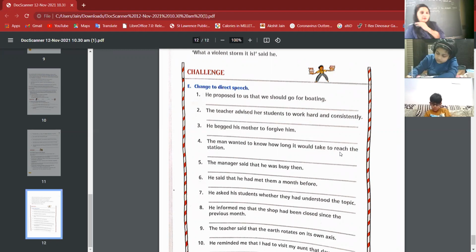Next, third one. He begged his mother to forgive him. He said, Mother, please forgive me. We are using asked in indirect speech. Mother, please forgive me.